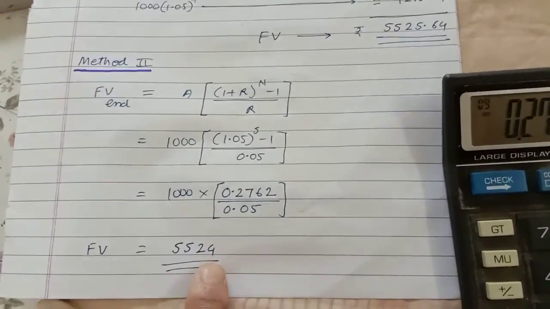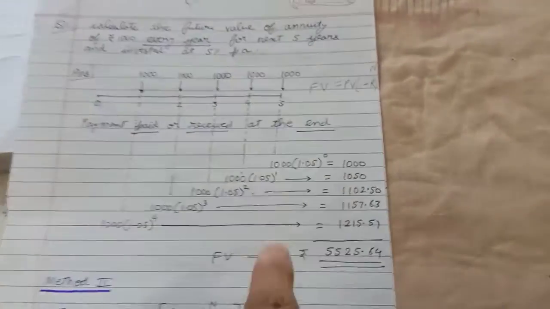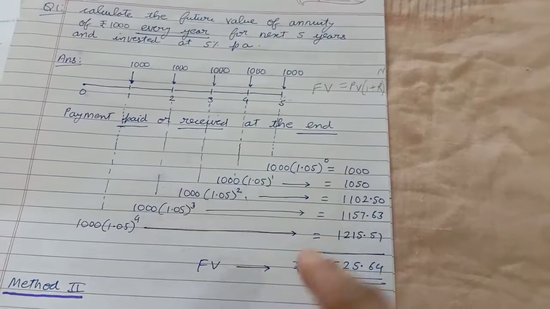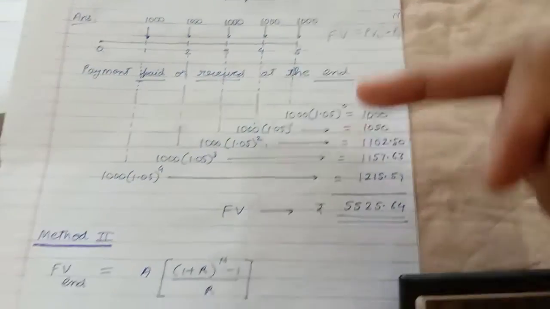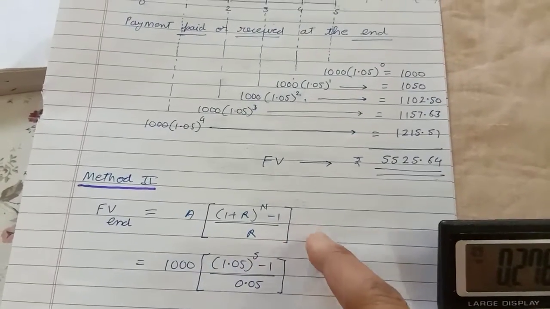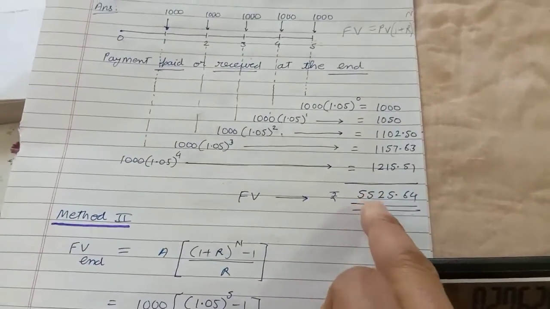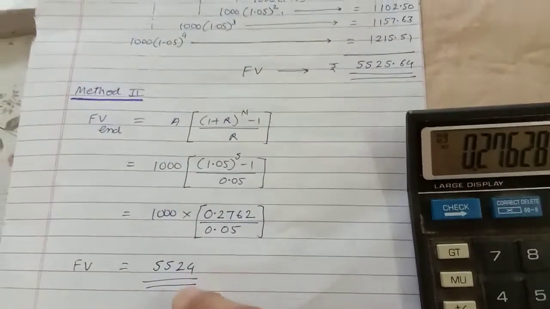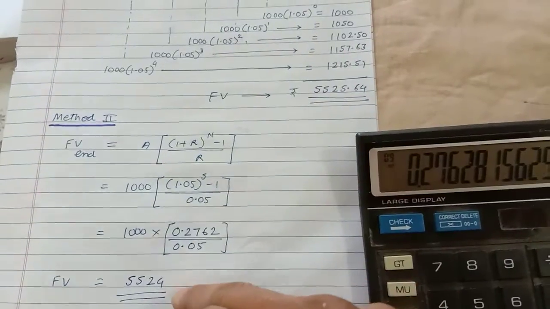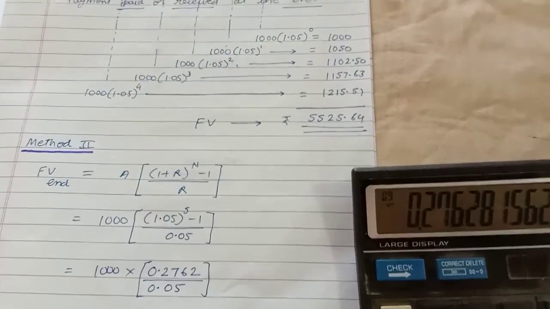This is the answer which we got by applying the normal formula 5 times, and this is by applying the formula for annuity, 5525, 5524. Here you will find there is a difference of 1 rupee 64 paisa.